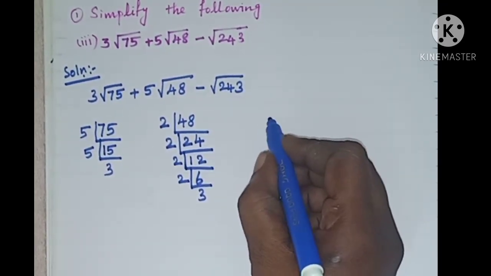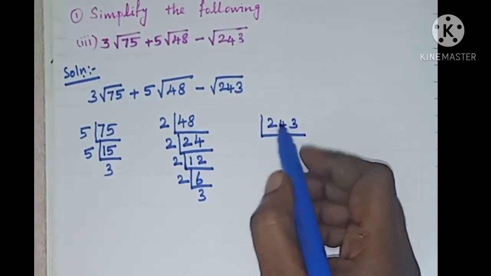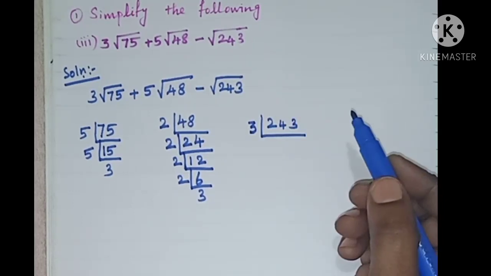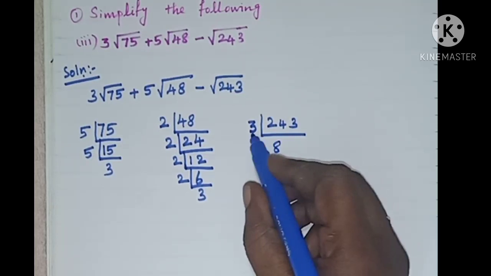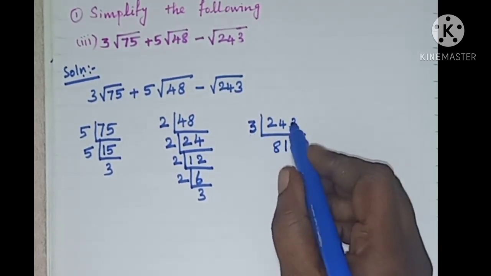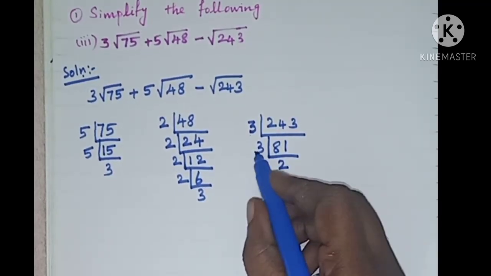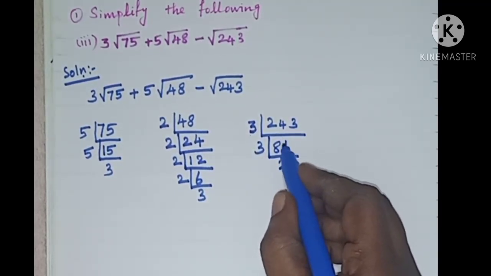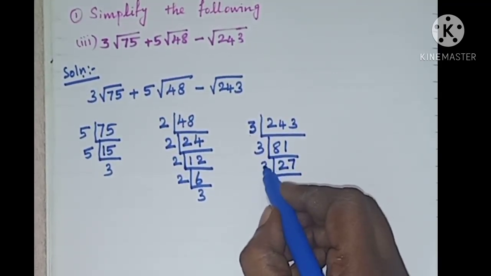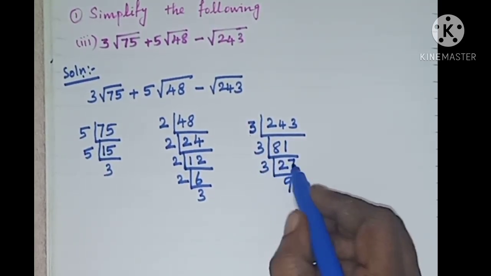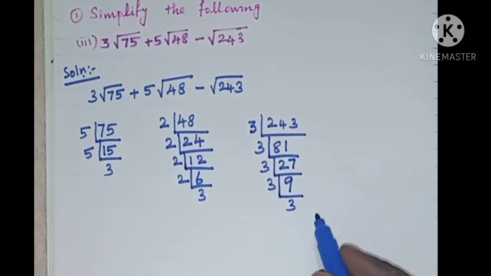Next the number is 243. Here we have the number 3, so make the prime factorization with the number 3. 8 threes are 24 and 1 three is 3. Again 3 table, 7 threes are 21. Again 3 table, 9 threes are 27. Again 3 table, 3 threes are 9.